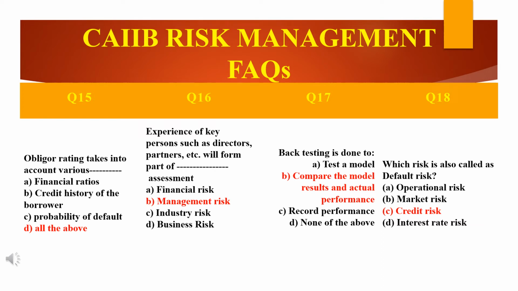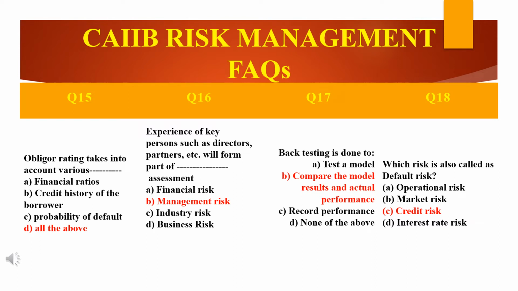Moving to the next question, the last question in this slide: which risk is also called default risk? We need to name the risk which is also known as default risk. There are four options given here: operational risk, market risk, credit risk and interest rate risk. The answer they have mentioned is C, credit risk.